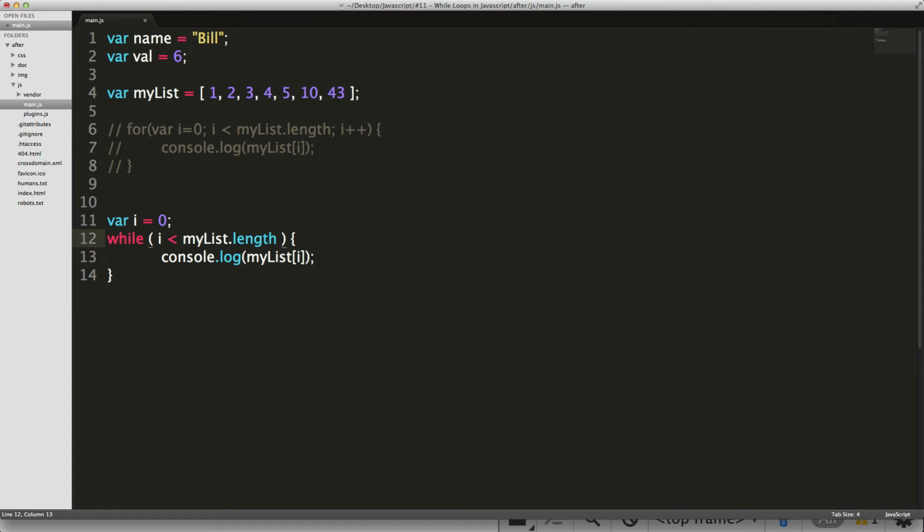So it's extremely important that you have some sort of condition that's going to update the variable that's being checked. Here we need to say i++, and now after it console logs, it's going to increment i. Like I said, if we didn't have this, it would loop on forever and subsequently crash your browser. So don't let it do that.